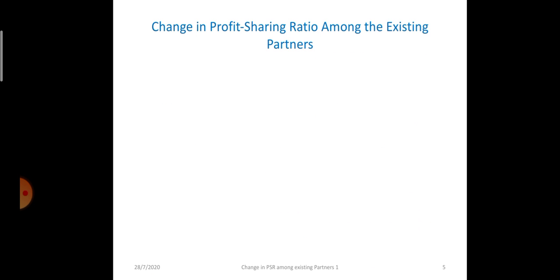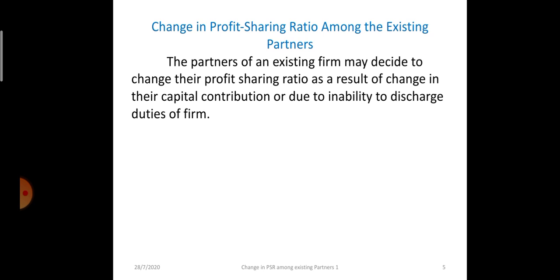Now the point, change in profit sharing ratio among the existing partners. The partners of an existing firm decide to change. Like there are 2 partners, earlier they were sharing profits in the ratio of say 3:2. One partner was getting more profit and the other partner was getting less profit as compared to the first partner. Now in future they decide to share profits equally. So it will result in change in the existing profit sharing ratio. The old agreement will come to an end and a new agreement will come into existence.